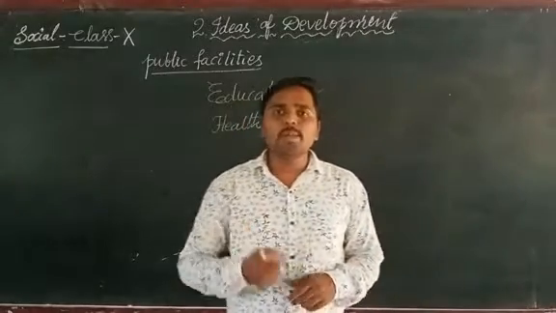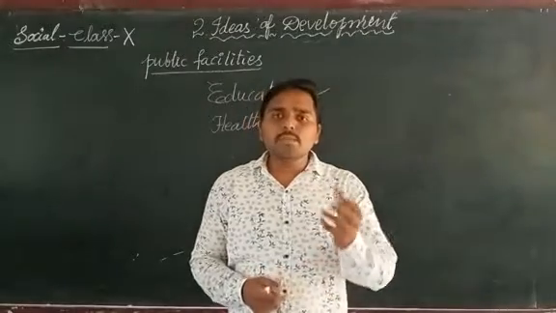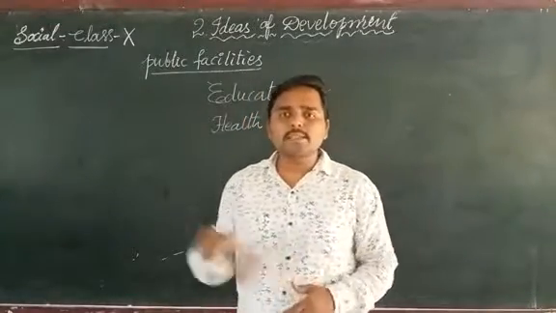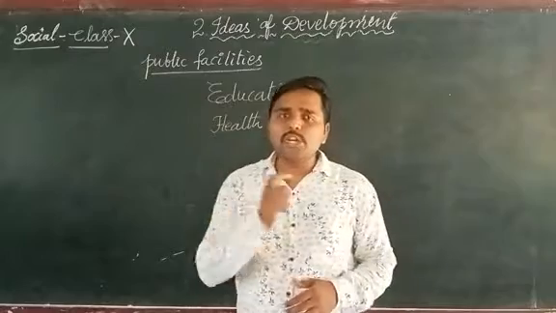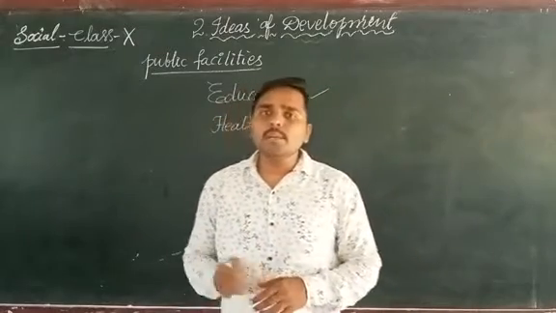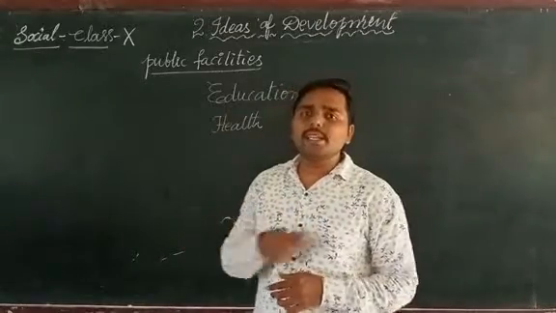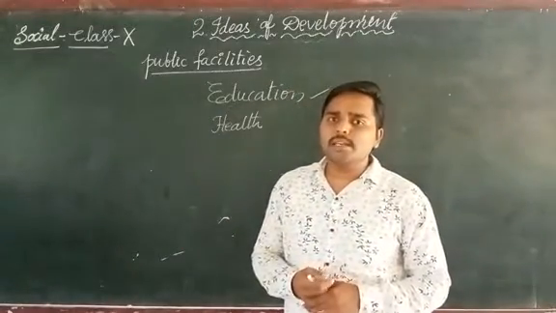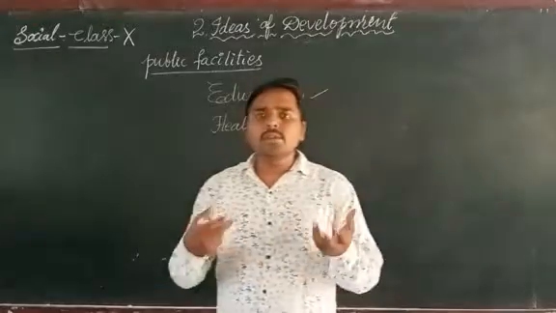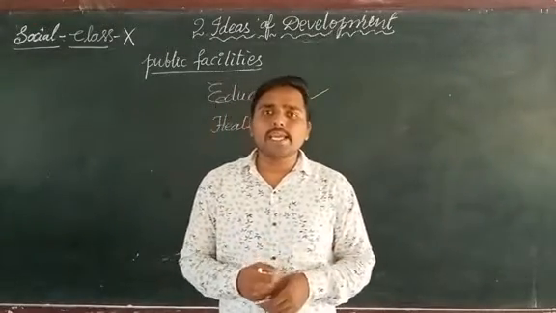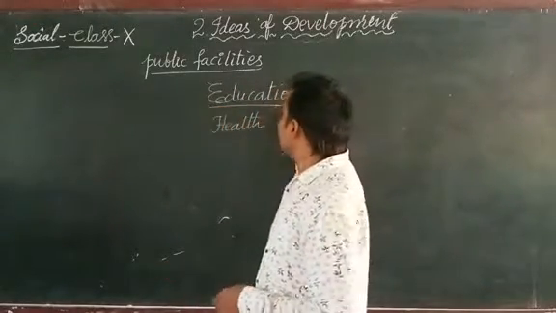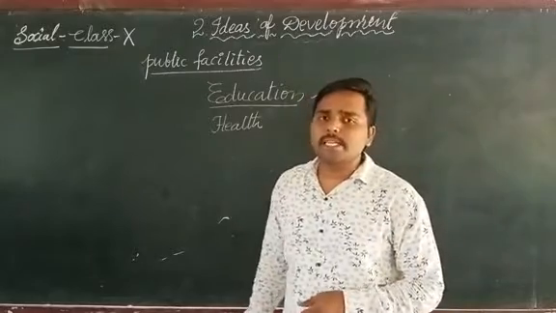If the government provides free education and some more facilities for the children who are below 17 years, then all the people will get education and they will also be able to develop in their life. This is the key point in public facilities.